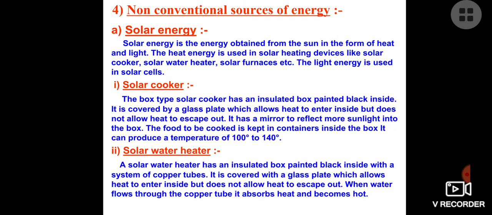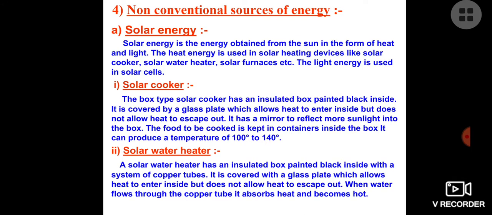Now we talk about non-conventional sources of energy, and first is coming solar energy. Now solar energy we obtain from the sun. We use the solar energy for heating purpose also. We can produce electricity directly with the help of solar cell panels, and we can cook food also, and we can raise the temperature of water, which we can use for different purposes.